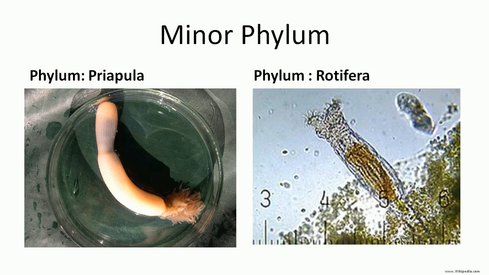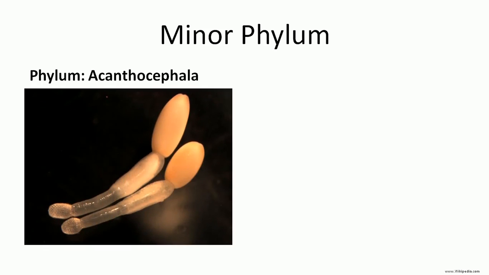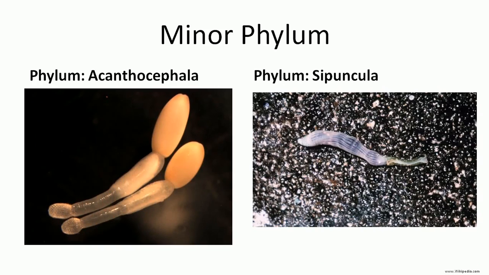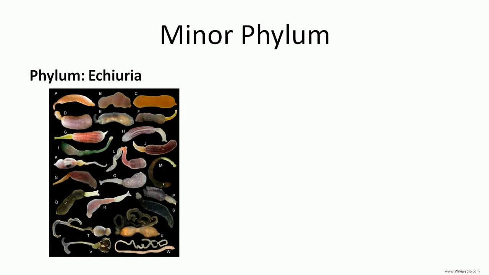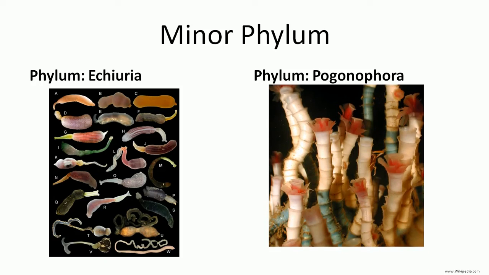We see a number of rotifers in our water collections, water animals. There is the major group Rotifera. Then Acanthocephala. This is another group, Acanthocephala. Then Sipuncula. Here is a siphon-like pictorial presentation of animals, and this group is included in the phylum Sipuncula. Then Echiura. There we observe an animal similar to Sipuncula. Then Pogonophora, where they fix from one socket to the other and form the animal body.